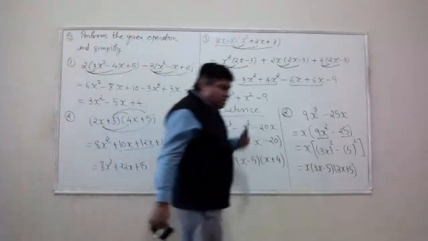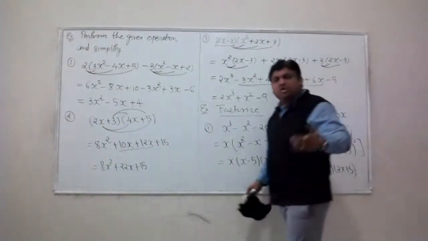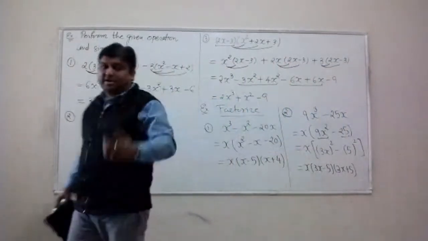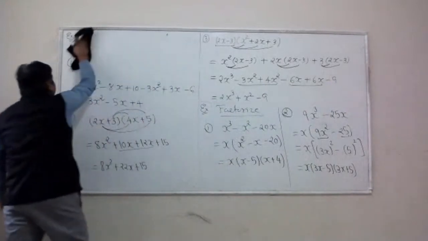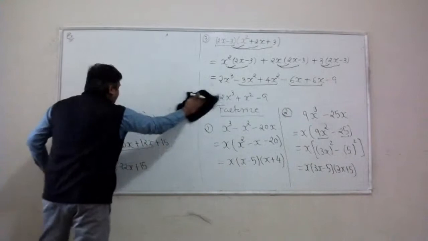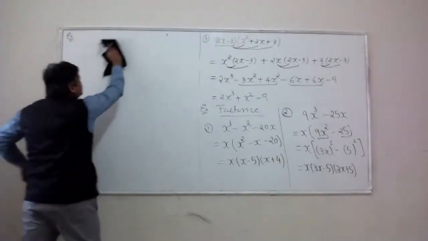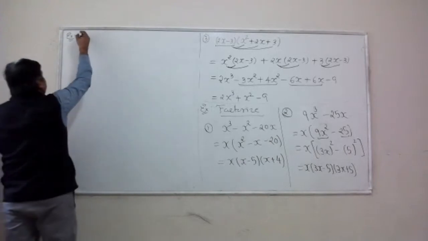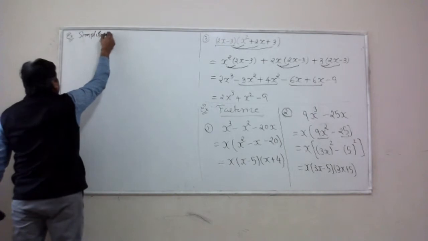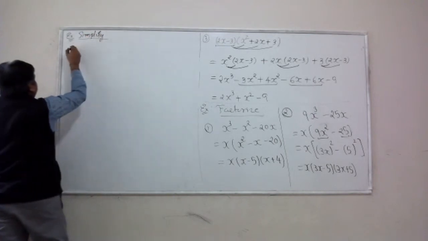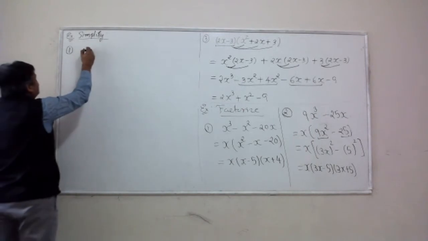All right. So now we have the idea about factorization. We can talk about division of two polynomials. Let's recall how we handle the division. All right. So here is an example. Let's say simplify the following rational expression. I would like to give you two examples here. Here is the first one.